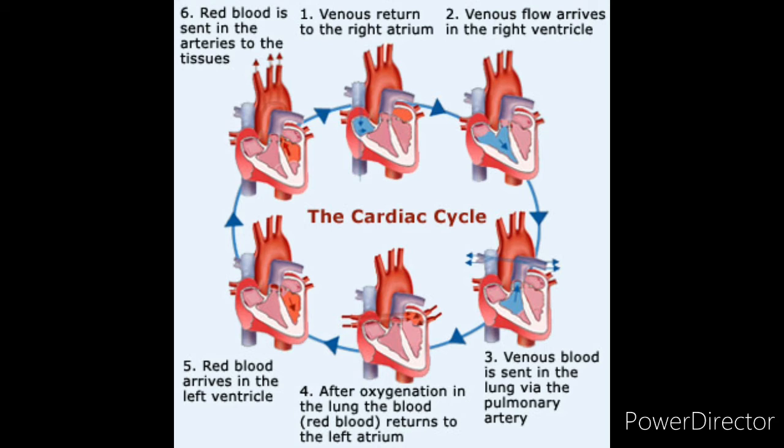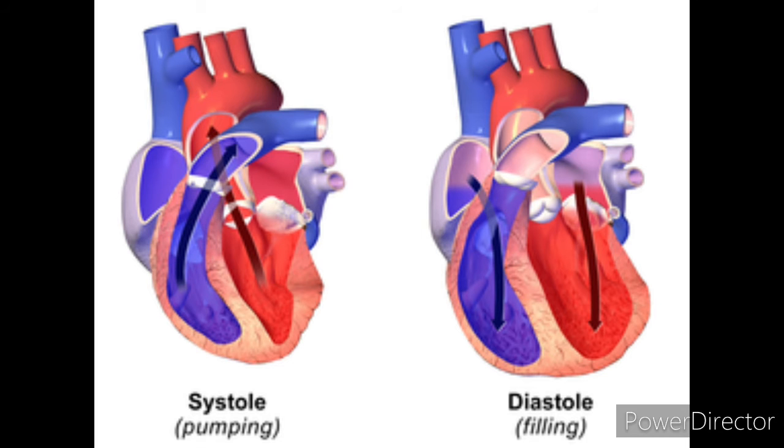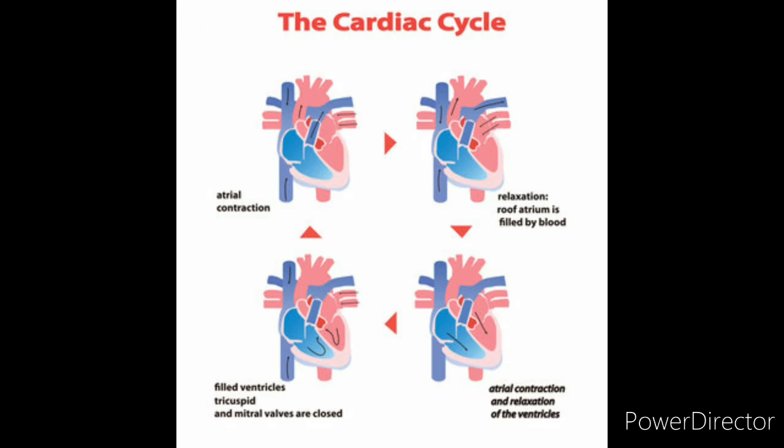In clear words, the cardiac cycle includes one contraction and one relaxation of the auricles and the ventricles. You can say the cardiac cycle includes two phases, the active phase and the resting phase. The active phase is called systole and the resting phase is diastole. In the active phase, ventricular contraction is seen and the blood flows into the arteries, and the tricuspid valve and the bicuspid valve are closed, and we hear the first sound, that is lub.